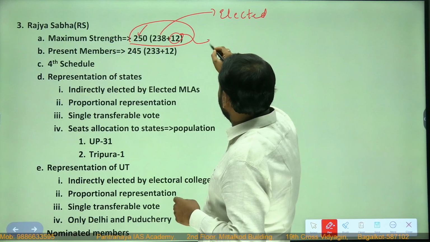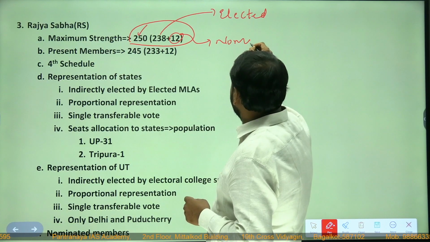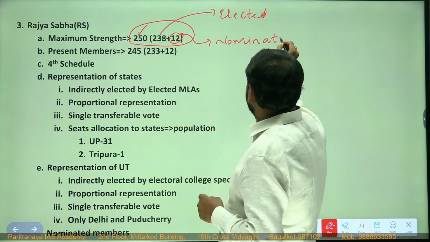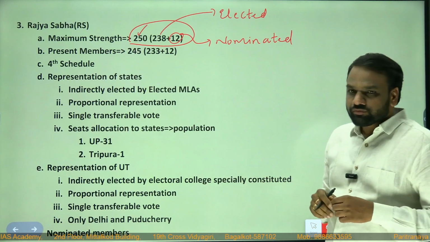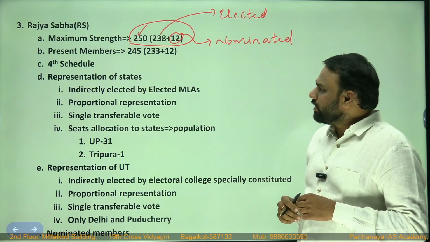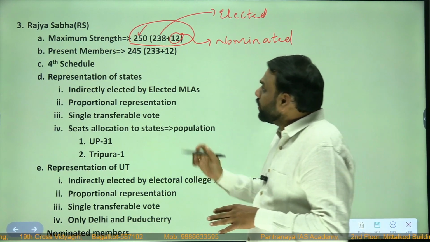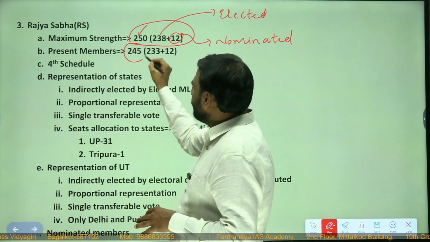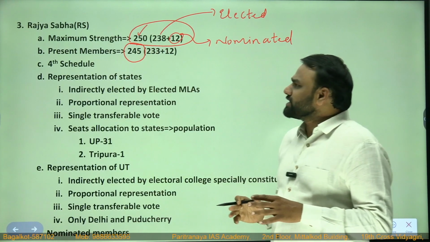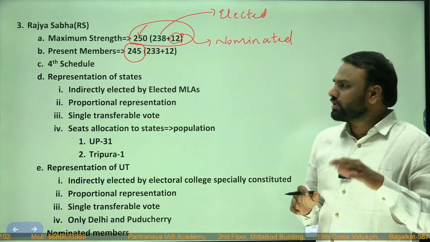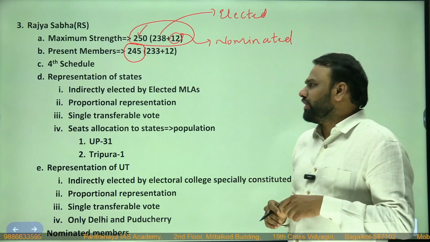and 12 will be nominated. This is the maximum strength. But the present strength is 245. So 5 seats are kept in the form of a buffer. So the present strength is 245.